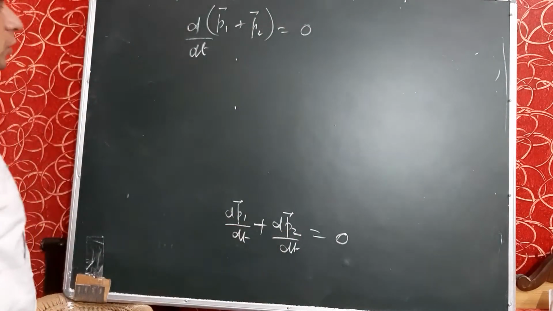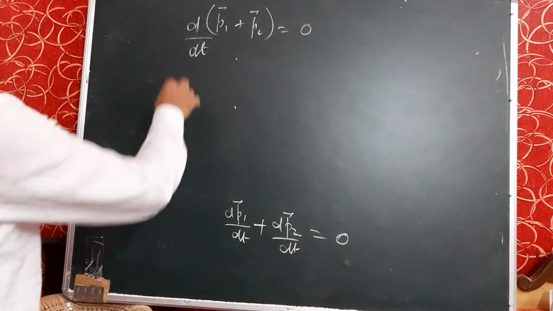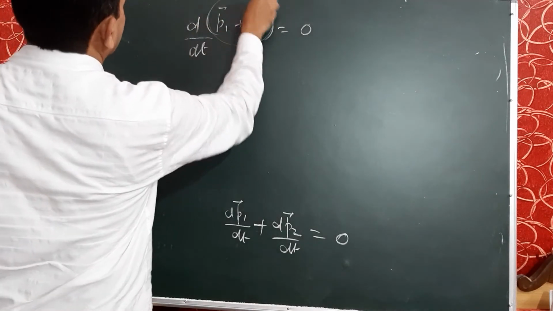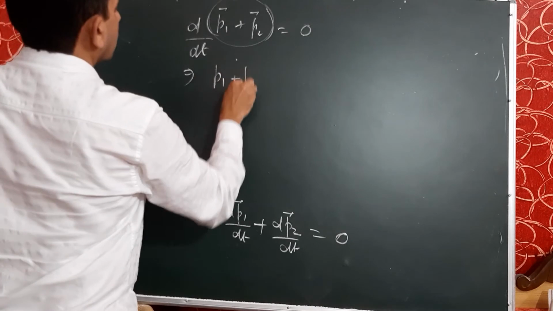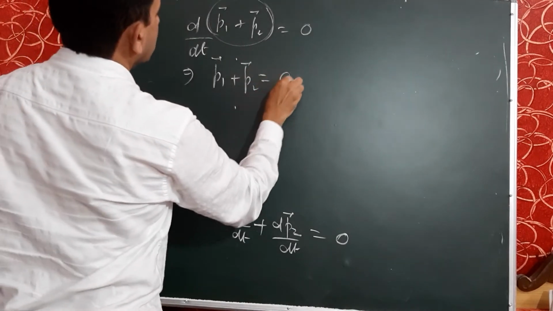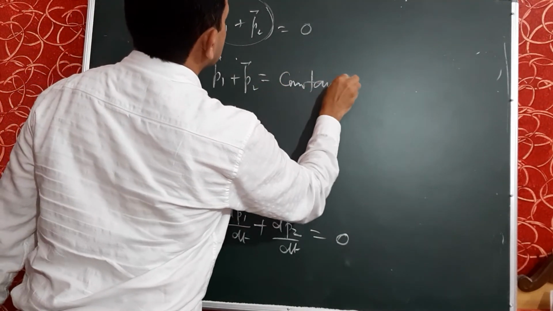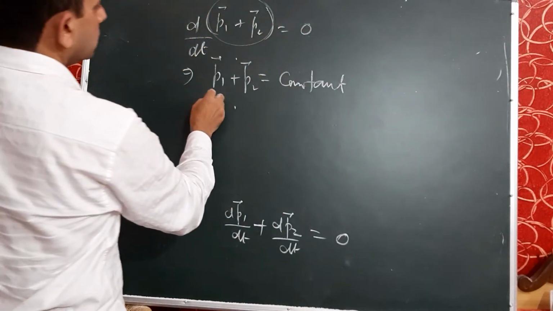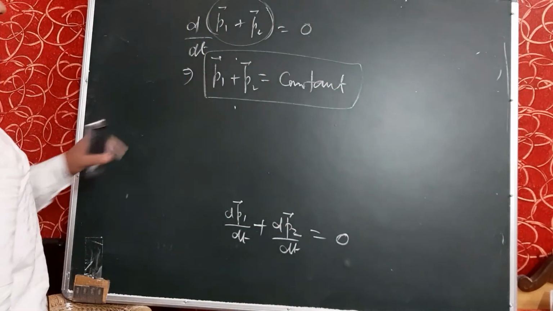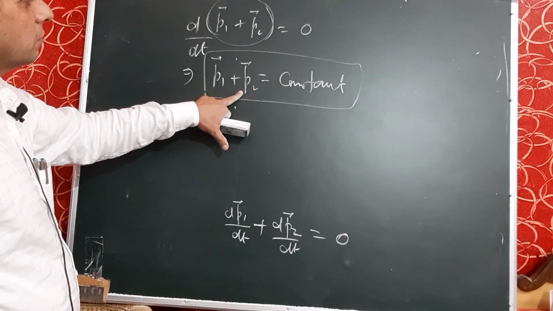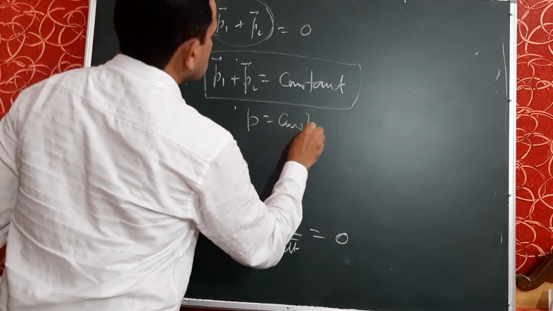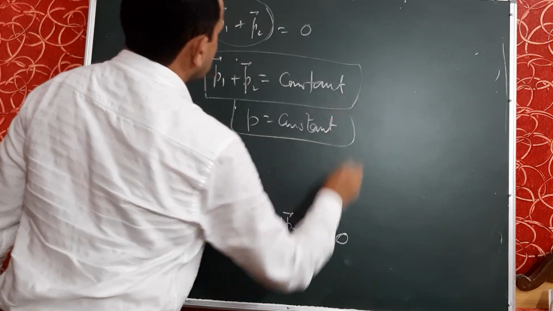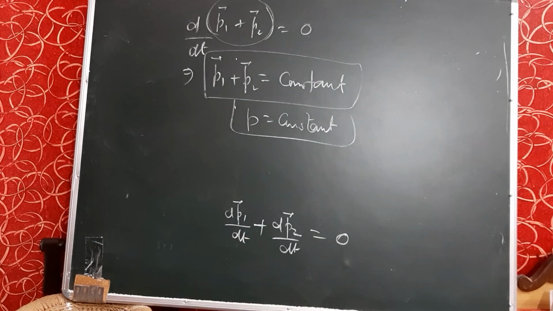We know that the derivative of any constant term is always 0. So, this implies this term must be constant, because its derivative is 0. This is nothing but the net sum of all momentum, which is always constant, or it may be written as p is constant. So, it is the law of conservation of linear momentum in vector form.